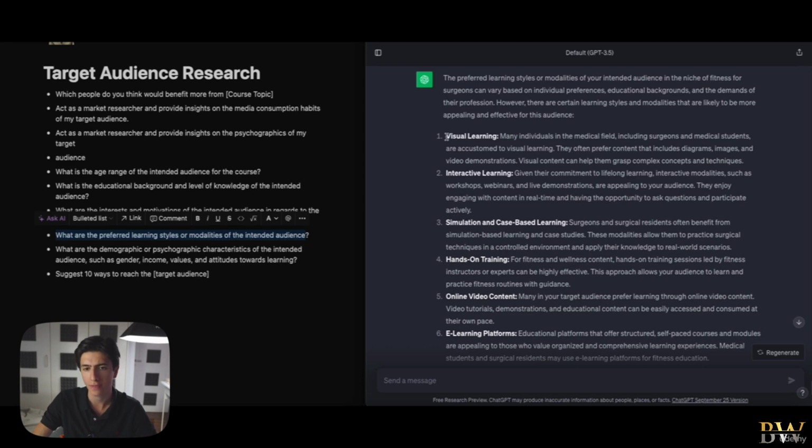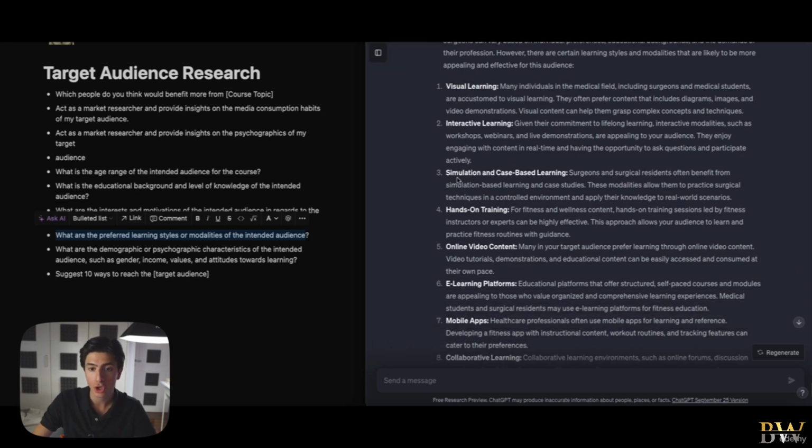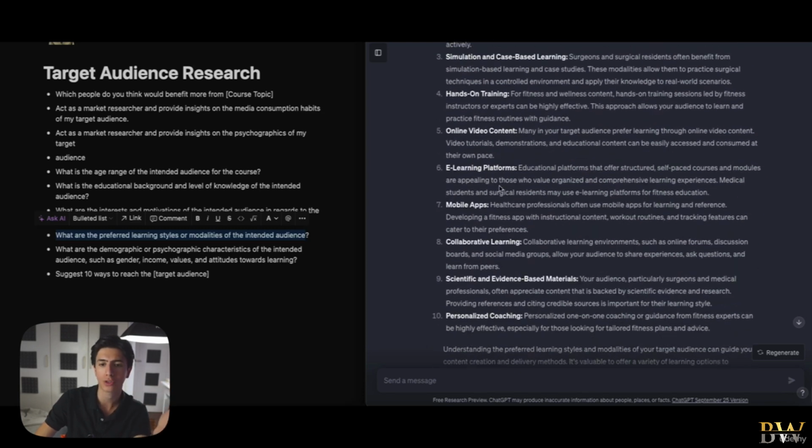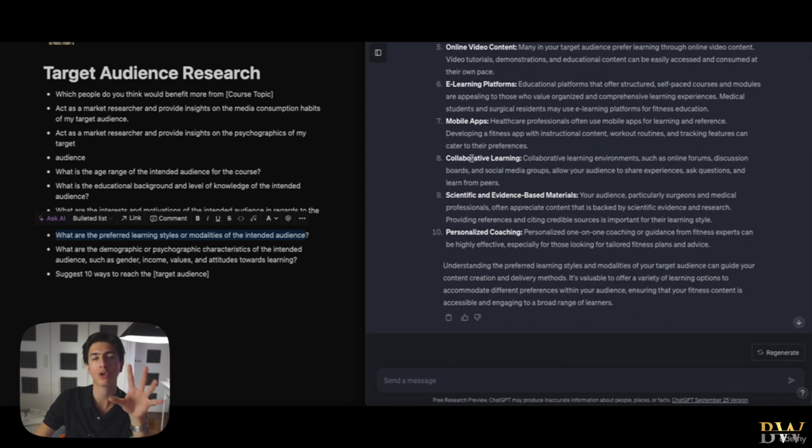So different videos regarding visual training, interactive videos, simulation and case-based learning, hands-on training, online video content, e-learning platforms, mobile apps, all of those require different types of content. There's really not just one type of content to fit everything. We can do this, but the more we individualize our content to each one of those platforms and each one of those different learning types, the better outcome we're going to get.